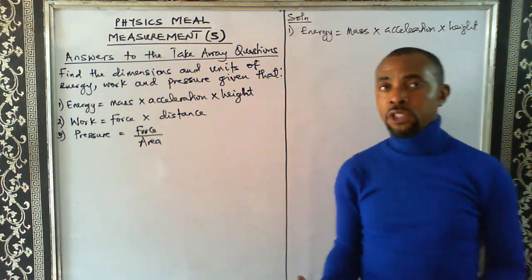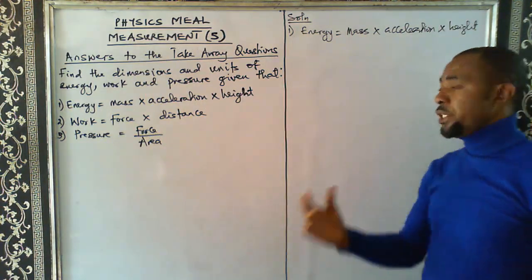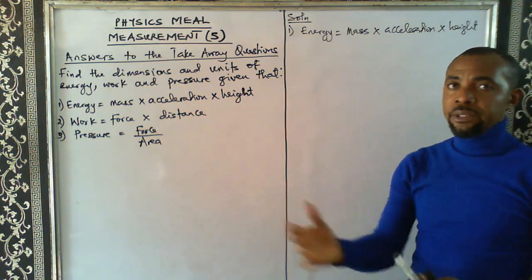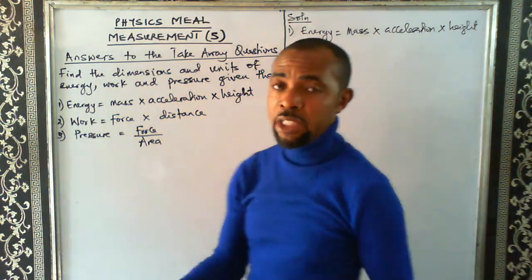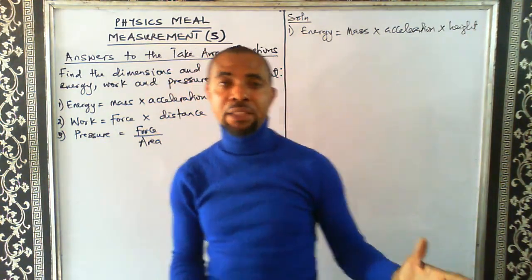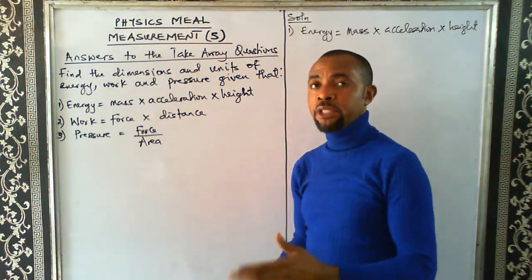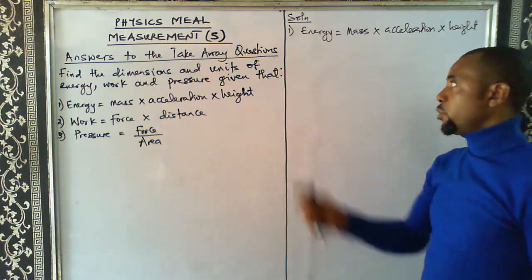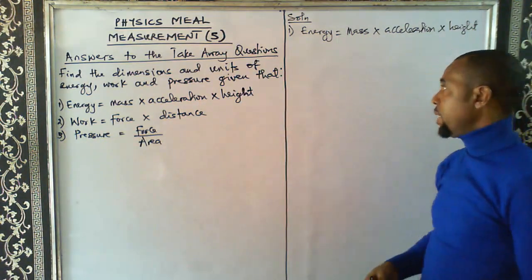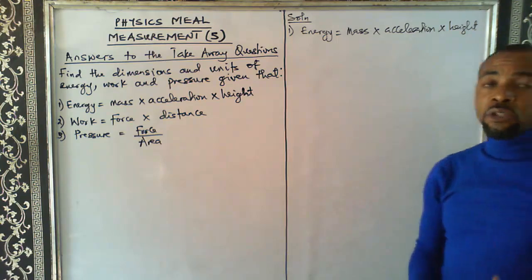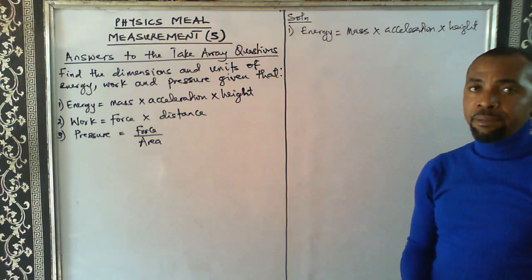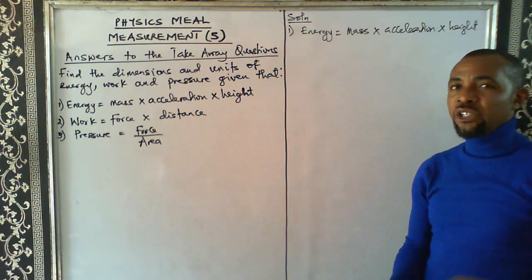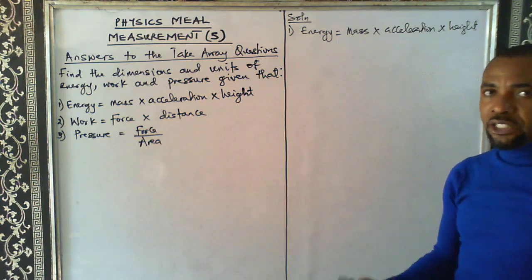Now, in the steps, I think it should be part 3 of the concept of measurement. If you watch that video, you are going to see the steps in finding dimensions and units of quantities. So it's necessary that you watch from the first part, measurement 1, measurement 2, measurement 3, and even part 4 before you get to this 5th part. We are told that if you want to find the dimension of a quantity, the first step is to write the formula for finding that particular quantity, and then you ensure that the quantity is the subject of formula.